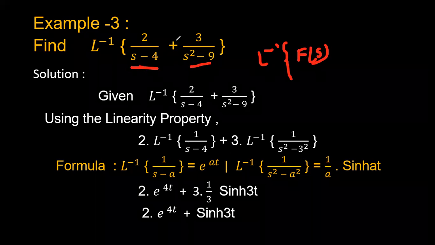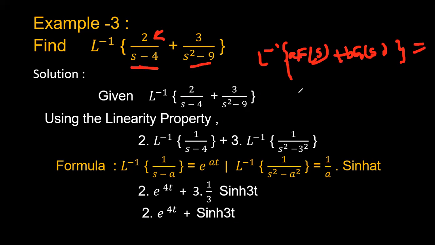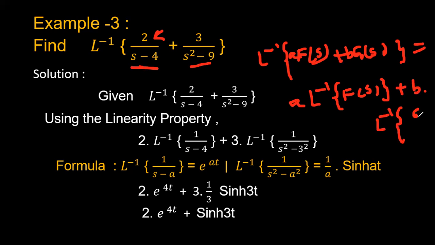Because all these functions are represented in terms of s only, f of s plus something like g of s. But here it is multiplied by a and b, so I'm not taking the a and b here. So that is equal to a into Laplace inverse of f of s, next plus b into Laplace inverse of g of s. So this is the way you have to simplify the given functions.